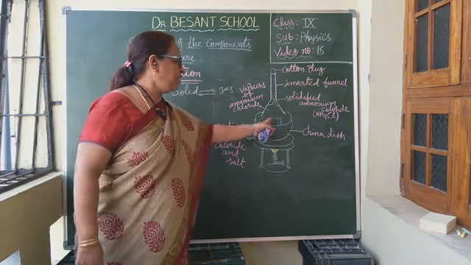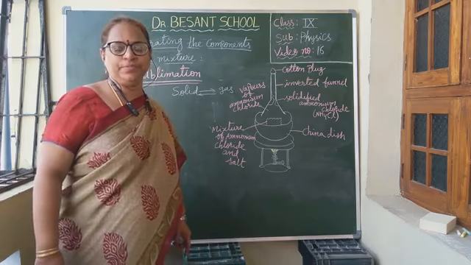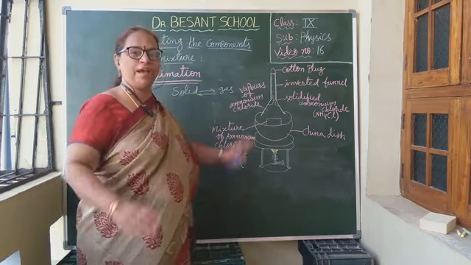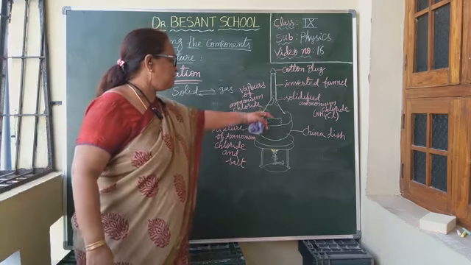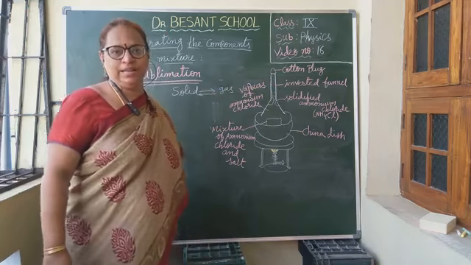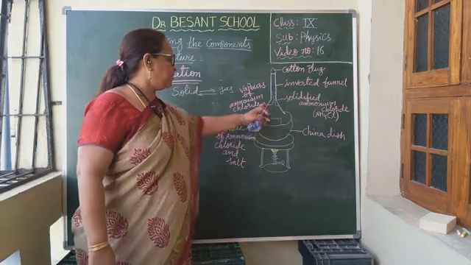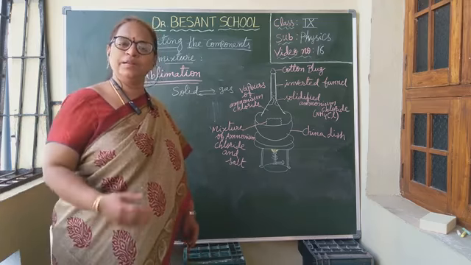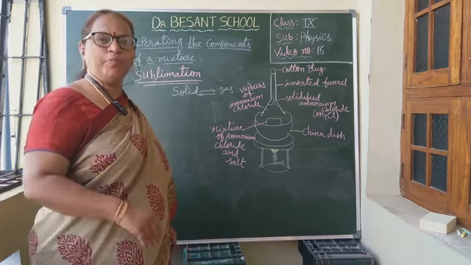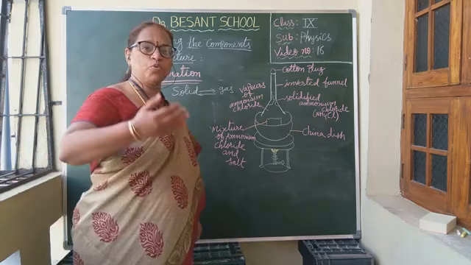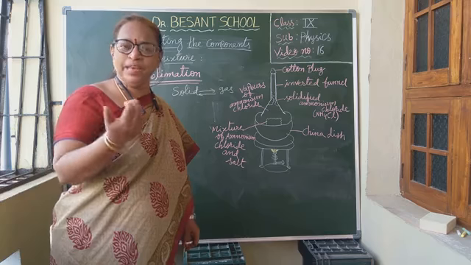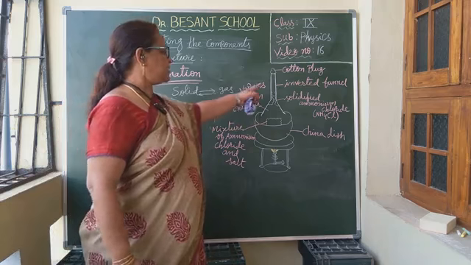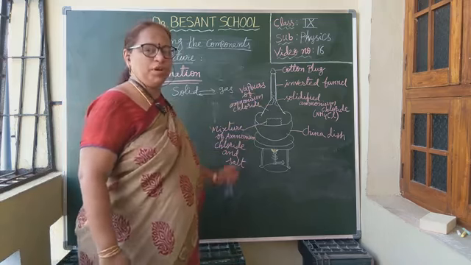That vapors are filled here in the china dish and in the funnel. Understood? But there is no place for the vapors to escape. So the vapors will remain here only in the funnel. So once the ammonium chloride has converted into vapors, stop that heating. Stop the Bunsen burner. Now after we stop heating, the vapor starts to cool, isn't it? We are not supplying any more temperature. So the vapors will start cooling. So when the vapor starts cooling, what will happen to this ammonium chloride?